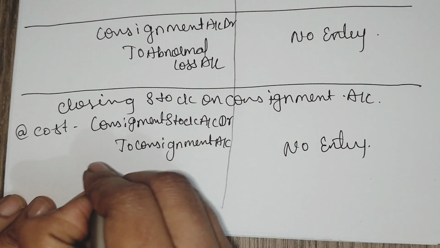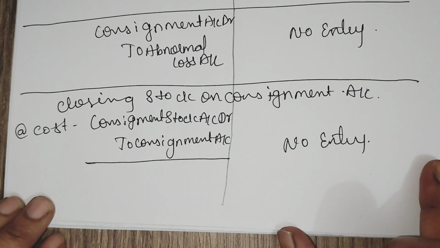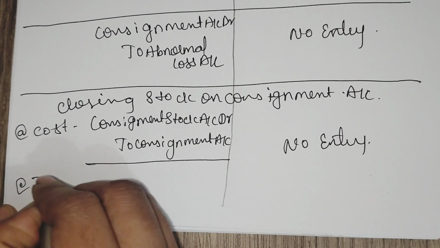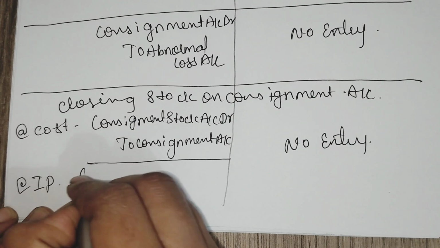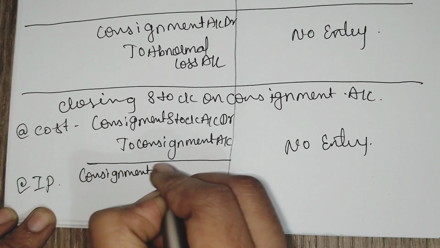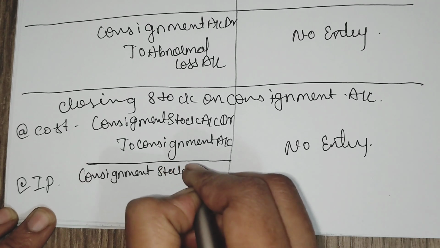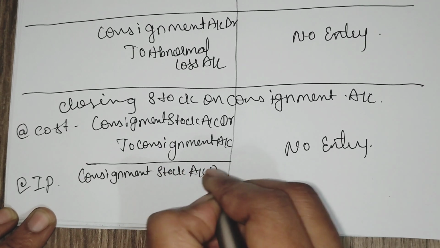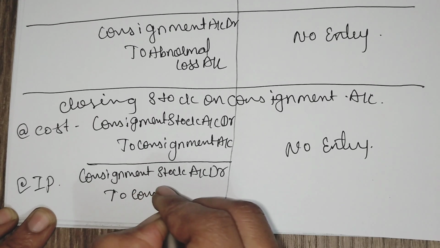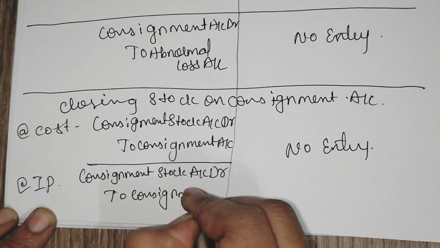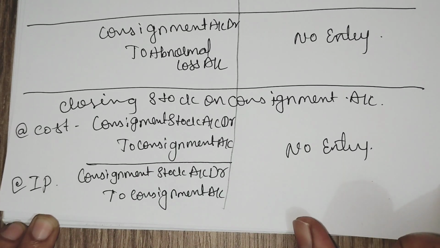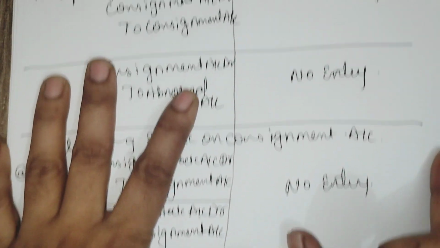If it is at invoice price, consignment stock account debtor to consignment account. Loading has to be cancelled.